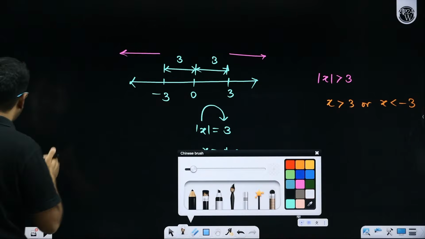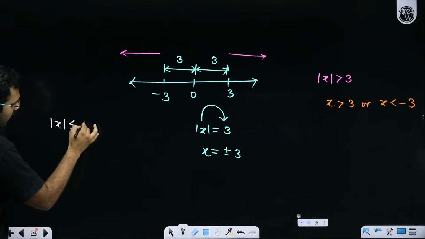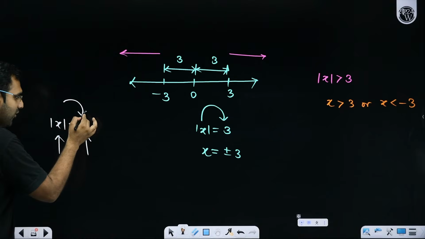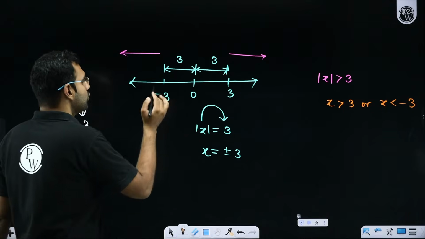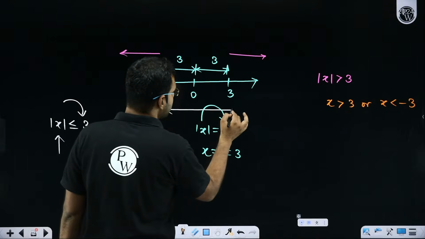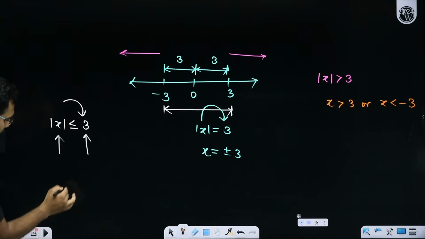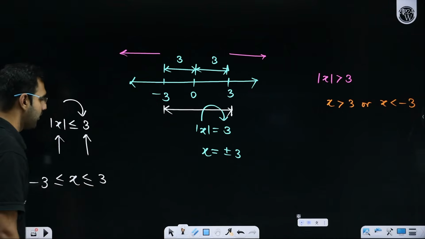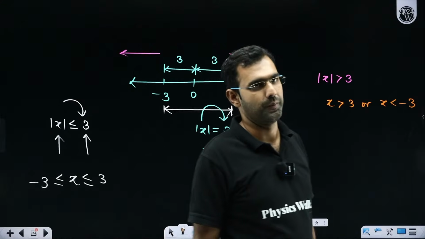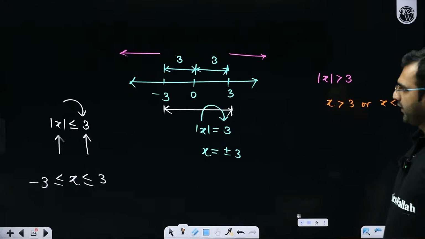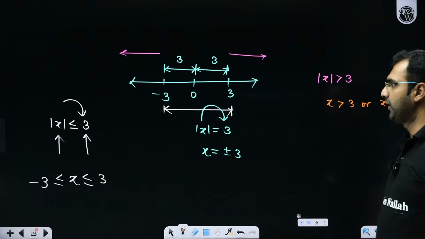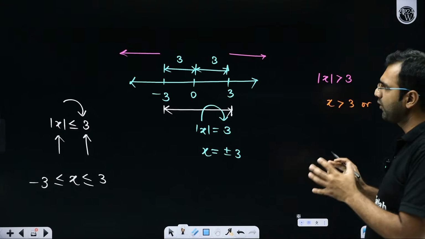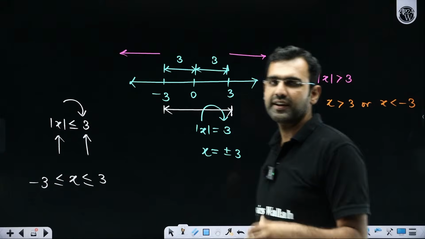One more way, please pay attention everyone. If somebody says that mod x is less than equal to 3. So I'm looking for those numbers which are either 3 unit distance away from 0 or less than 3 unit distance. So 3 unit distance away from 0 is still either minus 3 or plus 3. So anything between 3 or minus 3 will be at maximum 3 units distance away from 0. Did you all understand these inequalities as well based on modulus, which we'll be using in future in questions like this? From this concept of distance, that mod should be treated as a concept of distance.